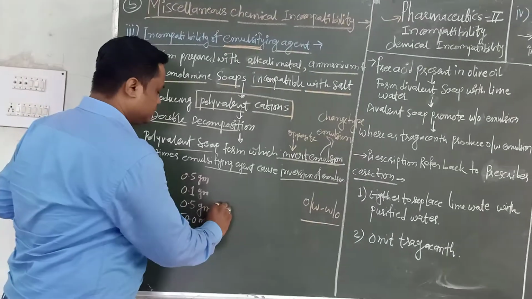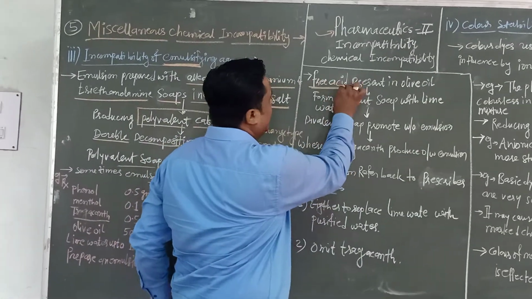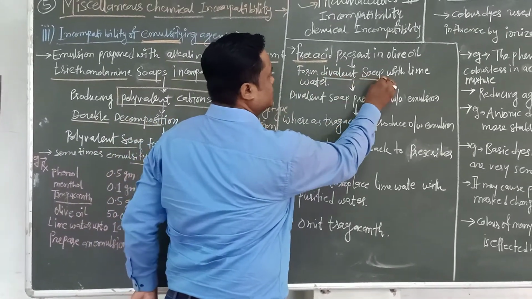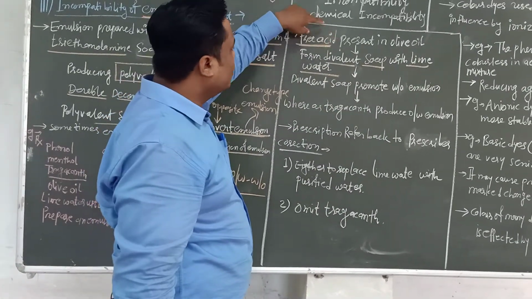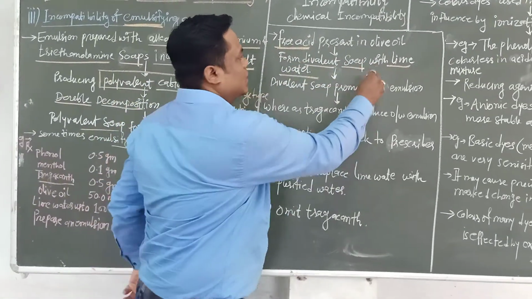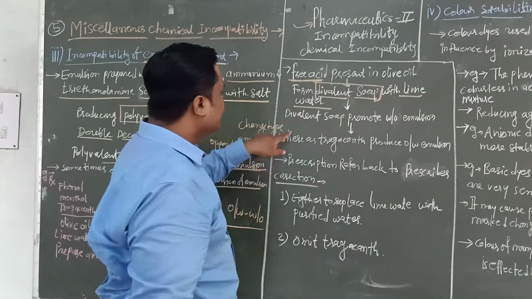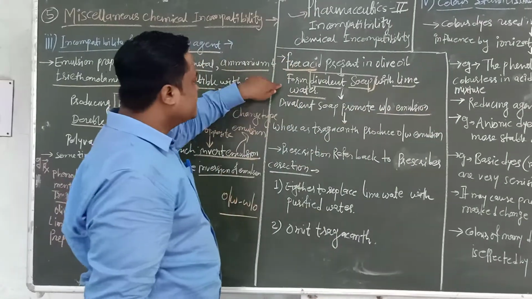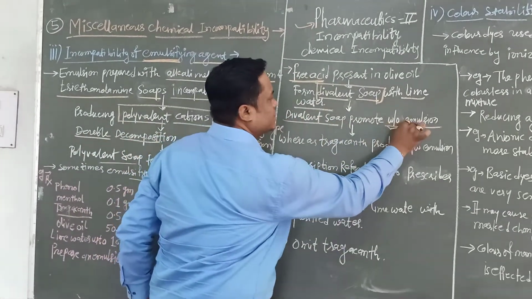Then we have to see what the mechanism is. In this prescription, the free acid which is present in the olive oil forms divalent soap when combined with the lime water. The divalent soap promotes W/O emulsion. This is the type of emulsion. When there is a formation of divalent soaps, this divalent soap promotes the W/O emulsion.